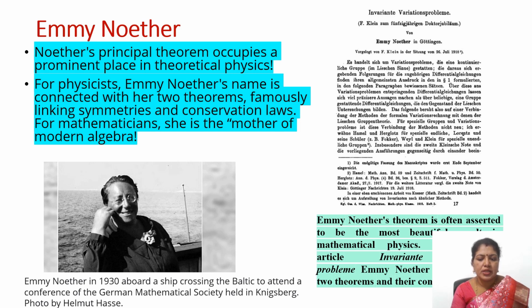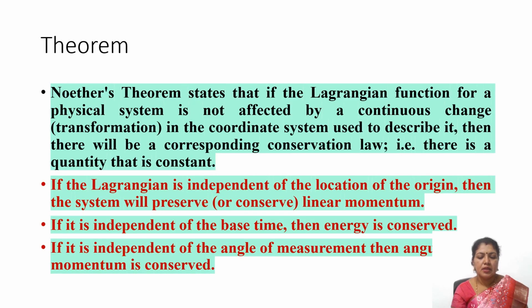What is Noether's theorem? Noether's theorem states that if the Lagrangian function for a physical system is not affected by a continuous change in the coordinate system used to describe it, then there will be a corresponding conservation law, a corresponding quantity which will be conserved, which will be constant.